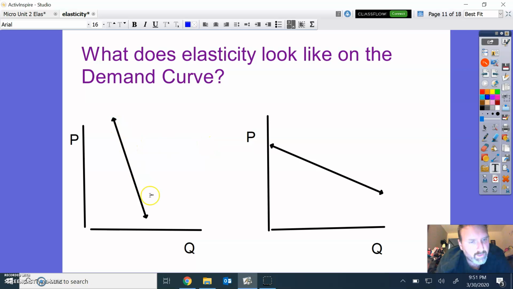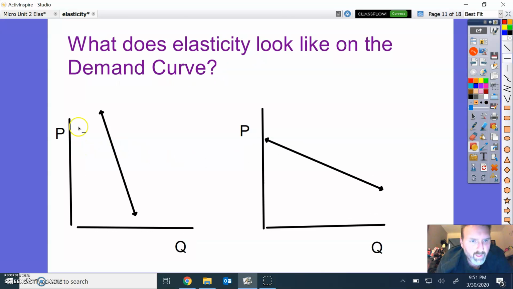So what does elasticity look like on the demand curve? Now you've got to make sure you're careful about this. When you look at the demand curve, if it's very steep, if it looks like an I, that means inelastic. Because look, if I say, here's a point there, and here's a point here, and then I go down here and look at that big change in price and that little change in quantity.